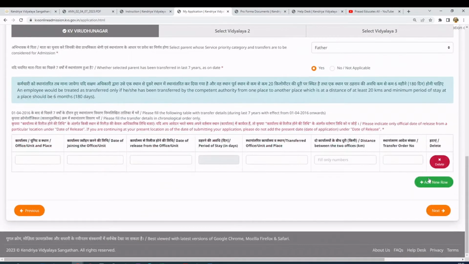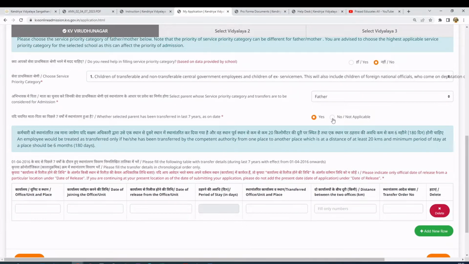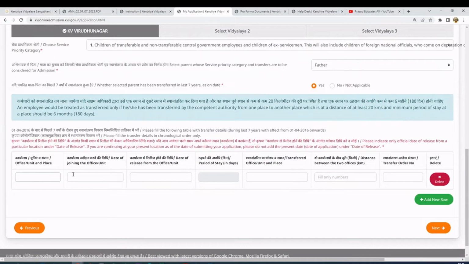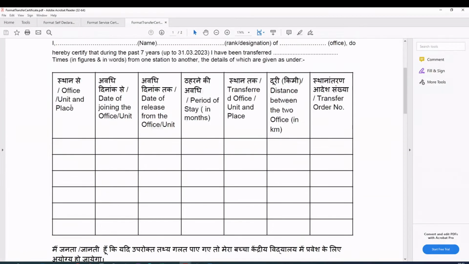For now I'll say no, because we need to fill a lot of details here. If you say yes, you have to say which unit you were transferred from. As I showed in the transfer details, you have to say which office you belong to, date of joining, date of release from the previous unit, and how many days you stayed there, which will be calculated automatically. Then the transferred office name, place, and the distance.